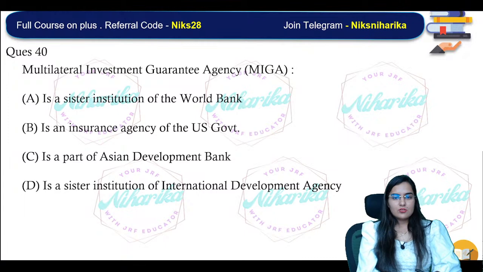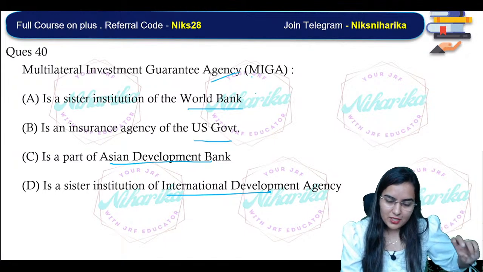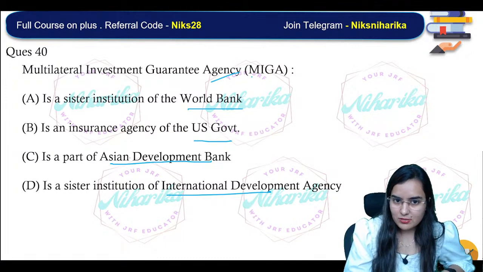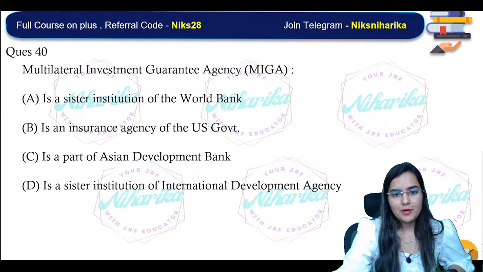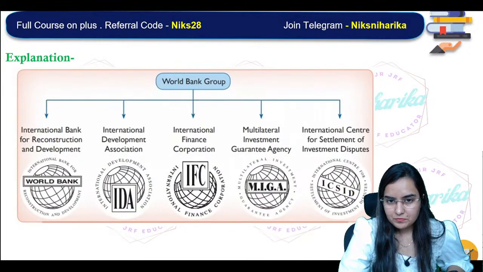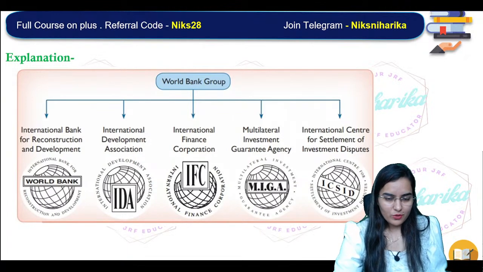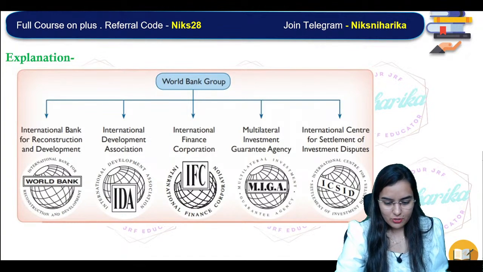Next, MIGA. Last question right now. MIGA is a sister institution of World Bank, or an insurance agency of US government, or ADB, or IDA. MIGA is associated with whom? MIGA is associated with World Bank. Correct. So this question you have done, in your Unacademy Plus class also. That's it. This was the last question. World Bank Group. You can take a screenshot. You can write it in your notes.